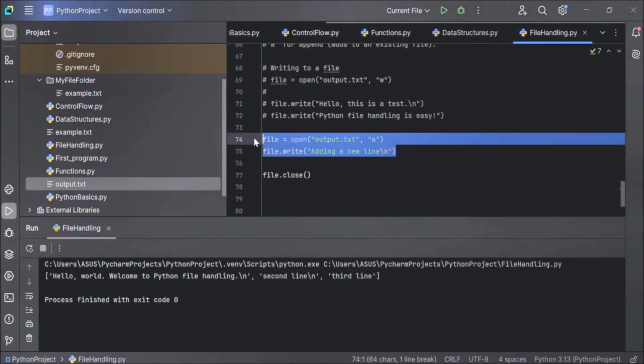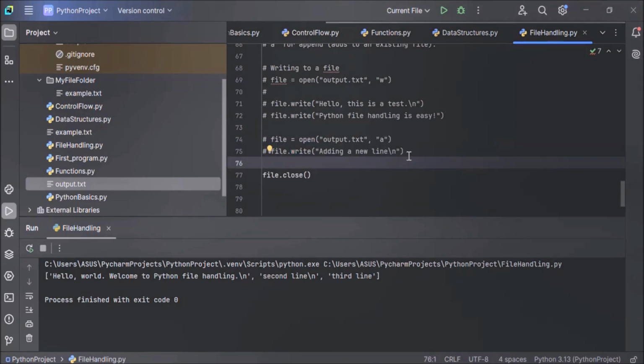Let me comment out this code. And this file close also, let's comment this also. Now here, let's open a file using the with statement.